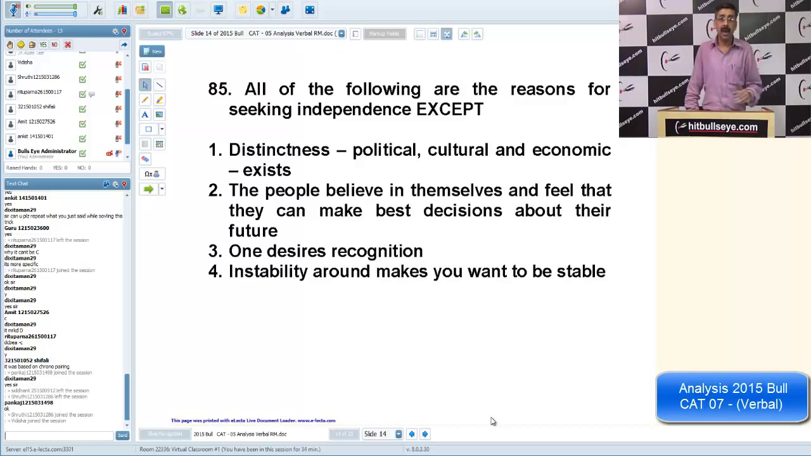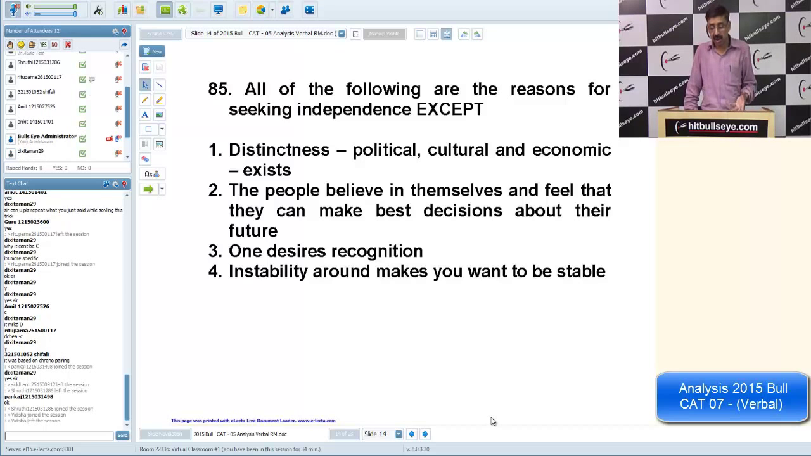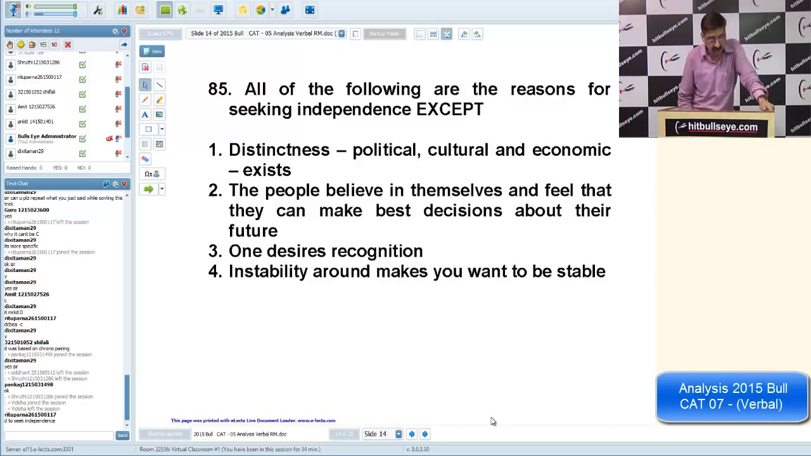Instability around. If I say that my neighbors are not stable, and give that as one of the solid reasons to my colonizer that I should be made free, it doesn't go with the sentiment of the passage. So it is the 85th question. Except, be careful while answering the question, except, fourth.